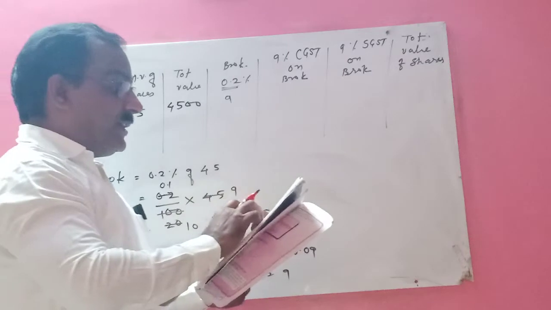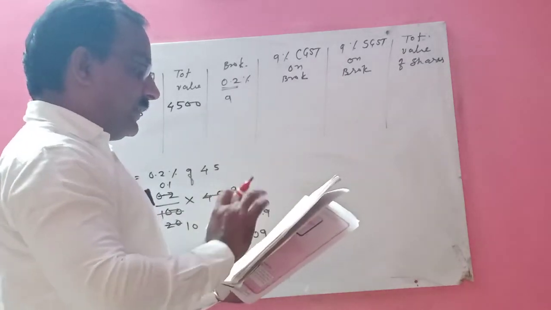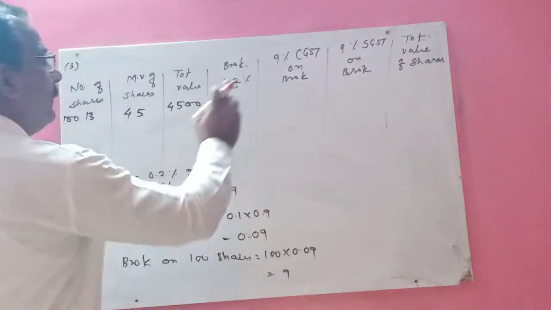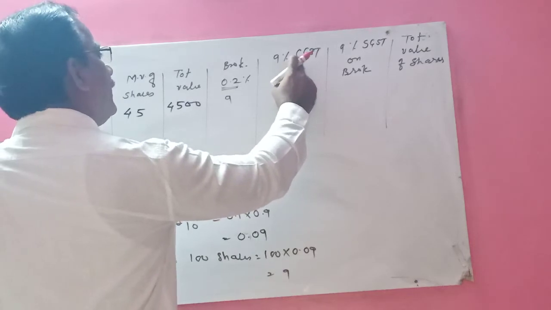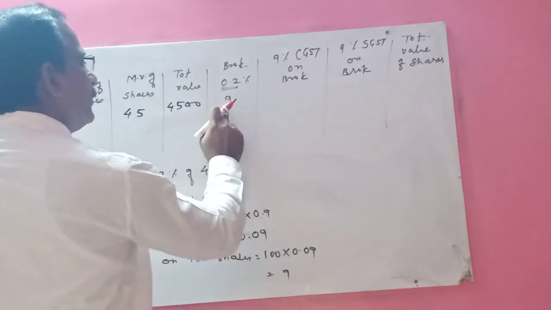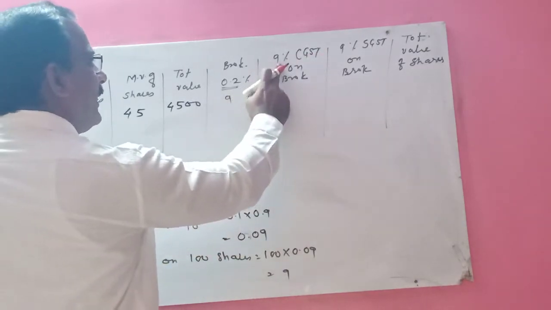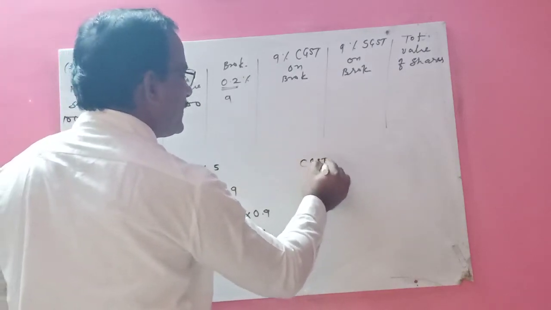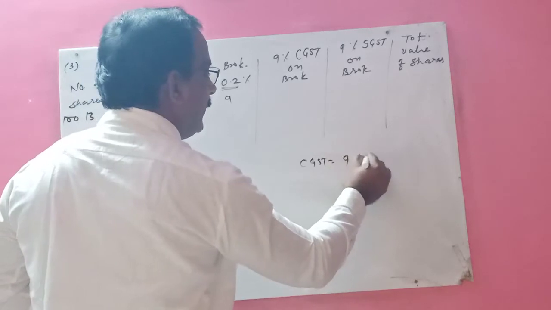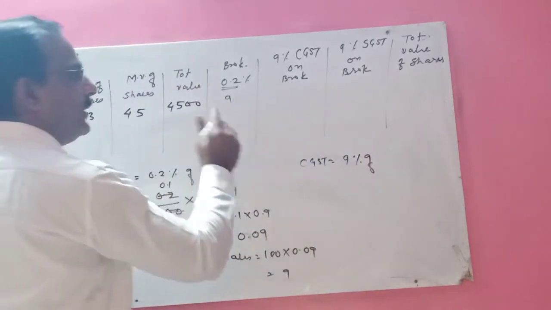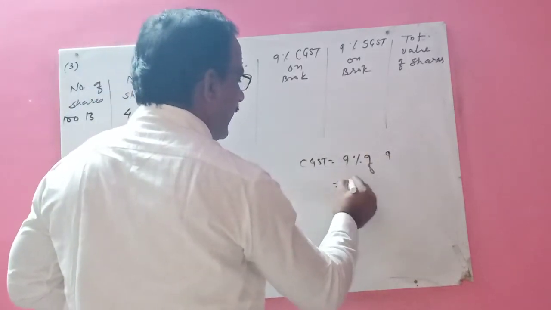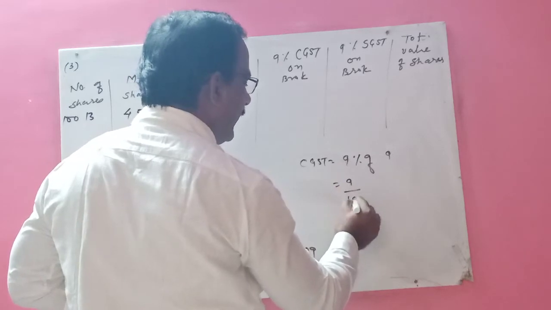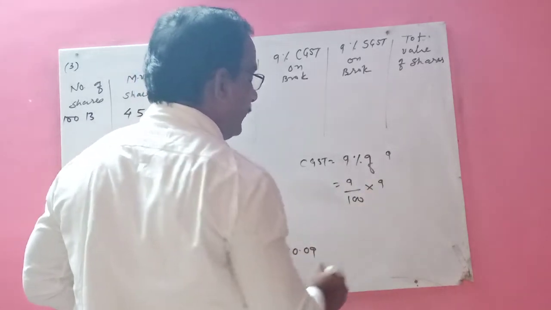Okay, 9% CGST on brokerage means you have to calculate central goods and services tax on this brokerage. And how much percent here? 9%. So CGST is equal to 9% of this brokerage. So it is 9 upon 100 into 9.